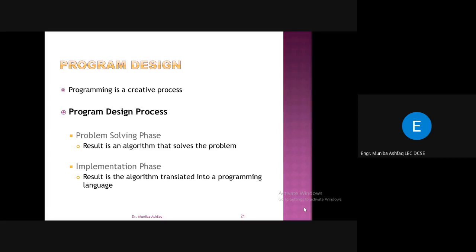So this design process involves a problem solving phase, and the implementation phase requires the algorithm to be translated into a programming language. You have to think about how your problem will be solved. You have to design the algorithm for that. So it involves your thinking process as well. The result of the problem solving phase is that you come up with an algorithm, right? And then in the implementation phase, this algorithm will ultimately result in a programming language that the computer understands, right?